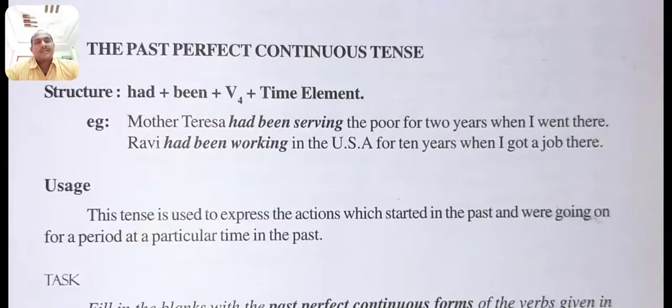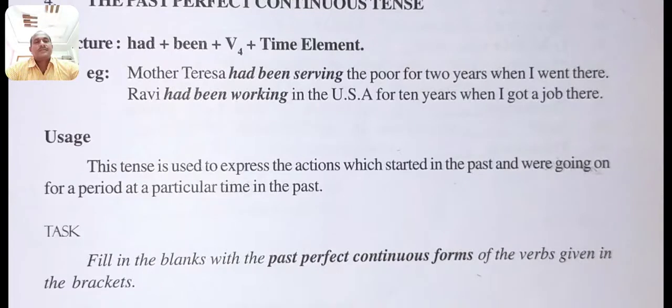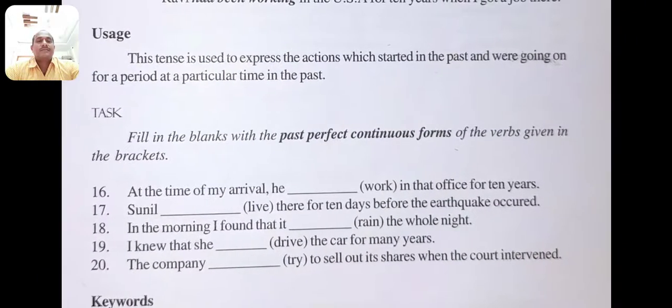The past perfect continuous tense is used to express the actions which started in the past and were going on for a period of time at a particular time in the past. That's why we used these sentences. Mother Teresa had been serving the poor for 2 years when I went there. This completed the total action in the past. So the action started in the past and was going on for a period of a particular time in the past. Okay, you see the examples here.